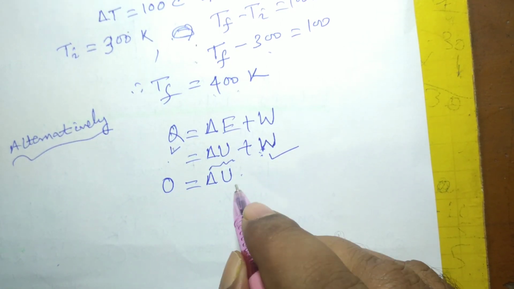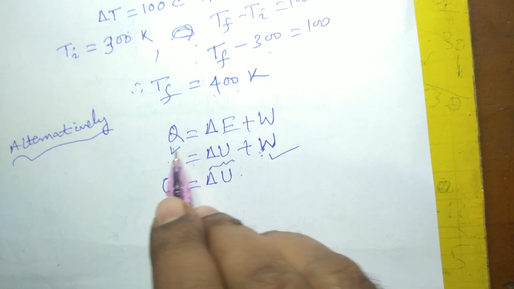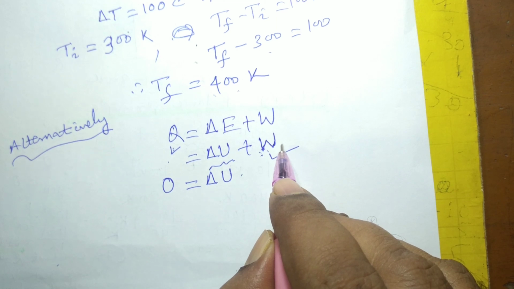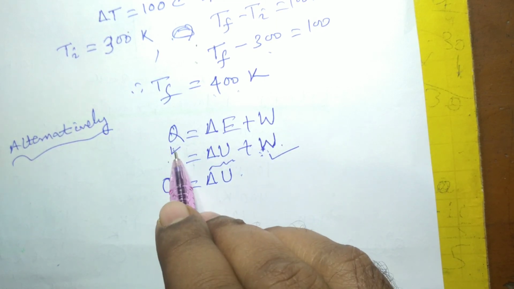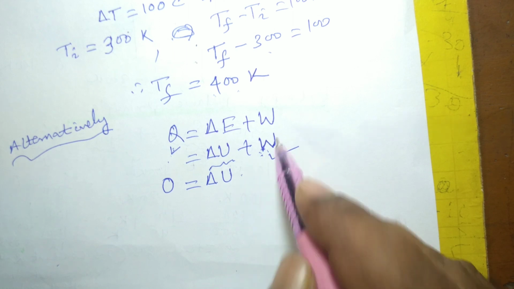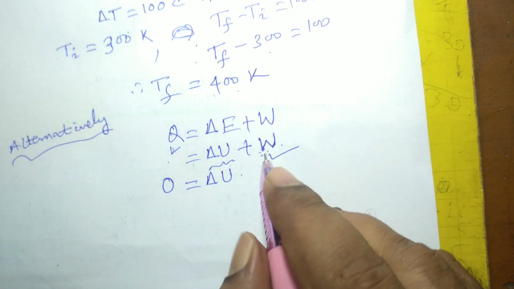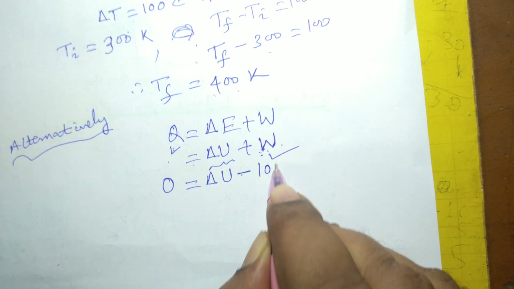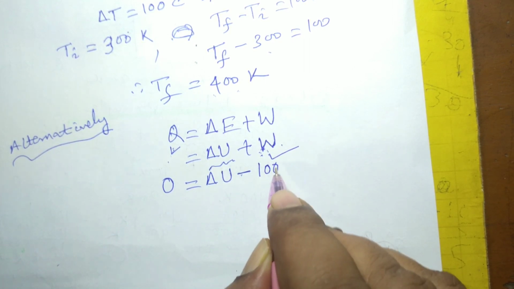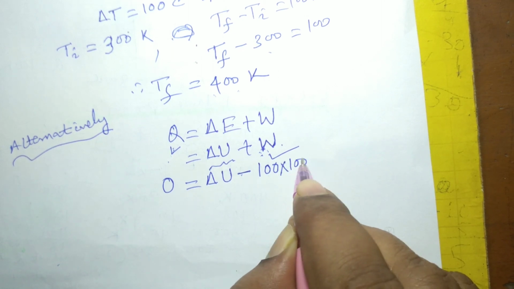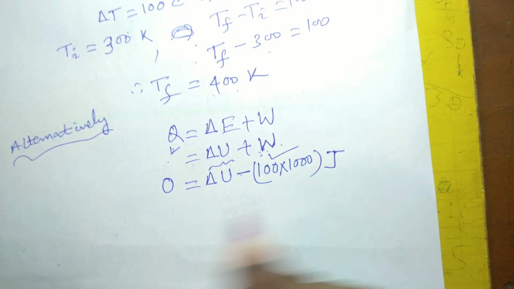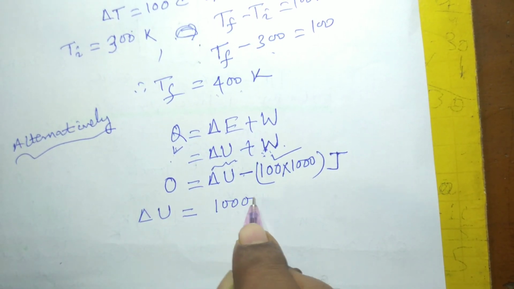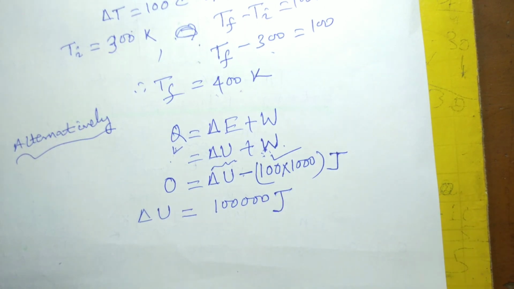Originally this equation has been written for Q to be positive and W to be positive, since heat is transferred to the system and work is transferred from the system, but here work is transferred to the system. That's why we have to put a minus sign, minus 100 kilojoule, but in terms of joule this will be 100 into 1000 joule.